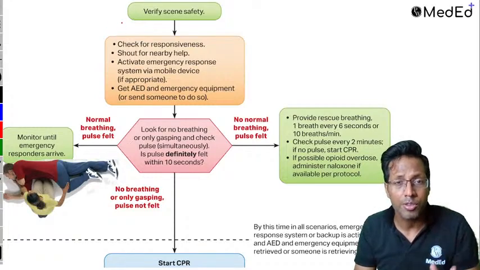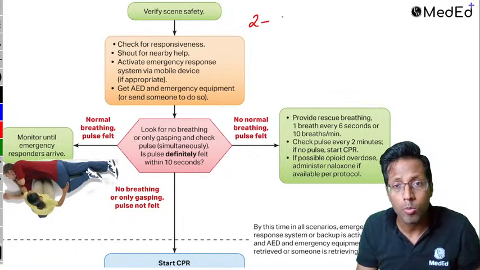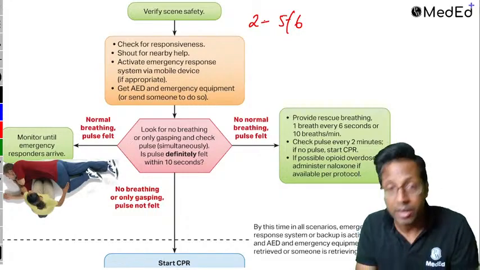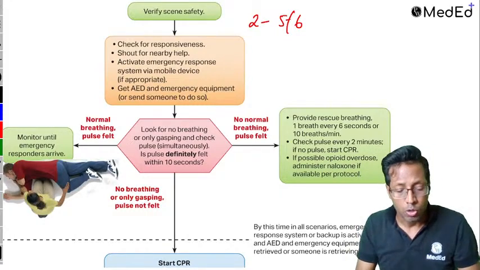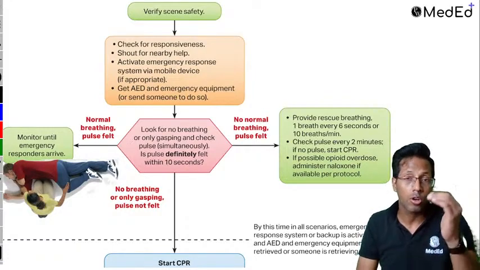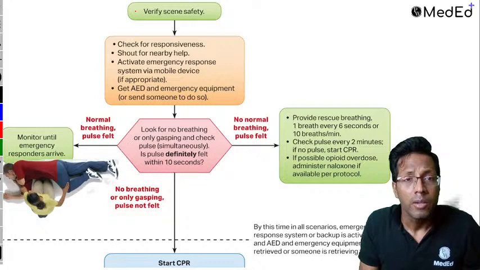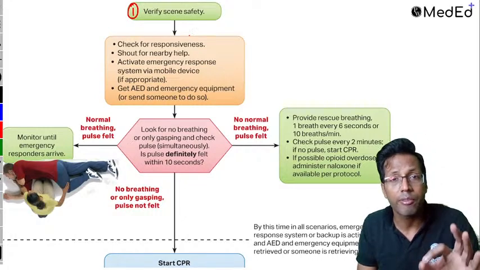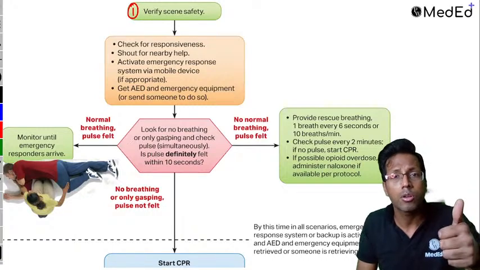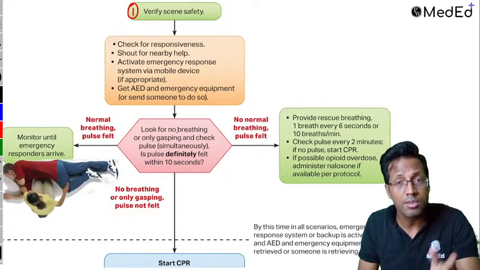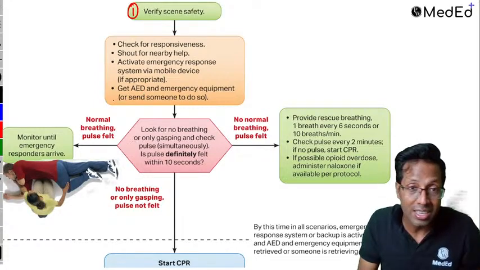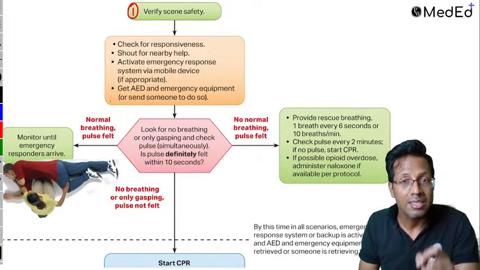You all know the questions come from CPR and they can vary right from 2 questions to almost 5 to 6 questions coming from CPR. It's not just including anesthesia, it will be including medicine part as well. So anyways, let's see how we approach the patient of CPR, because that thing becomes important as to what sequence you are following. Remember, the first thing always is scene safety. It's not look for breath or check for pulse, not at all. The first thing is always scene safety, so that you are safe, the patient is safe, and you can take standard precautions before you start saving the life of a patient. That is what is called as the first step, scene safety.